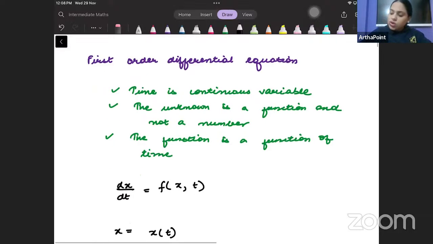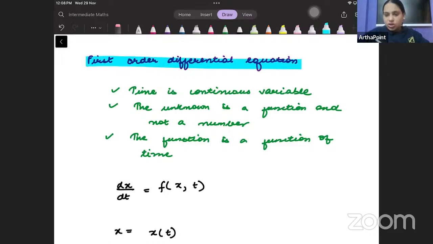Okay. So now we're talking about the first order differential equation. When I talk about a first order differential equation, it means that I am just going one step back. If I tell you that my savings in 2023 are a function of savings in 2022, if I'm just going one step back, then it is a first order differential equation.